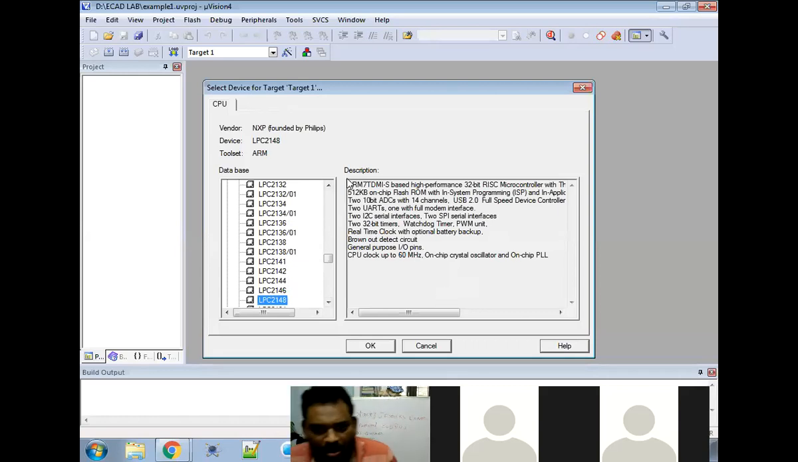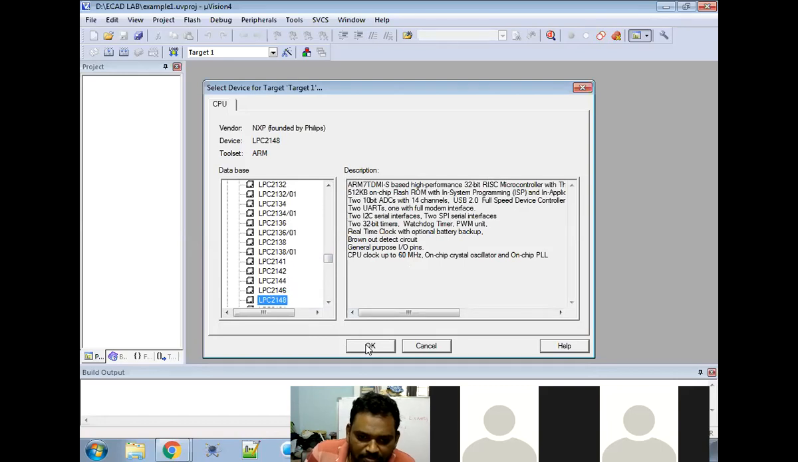This is the ARM 7 TDMI based high performance 32-bit RISC microcontroller with 512 KB on-chip flash. These are the features, everything is explained here. This is somewhat the basic one. You need to learn this type of thing whenever we initially start with ARM. Okay, then select OK.